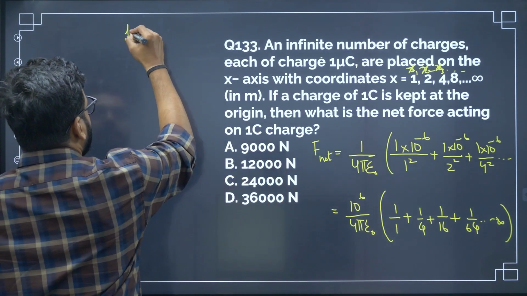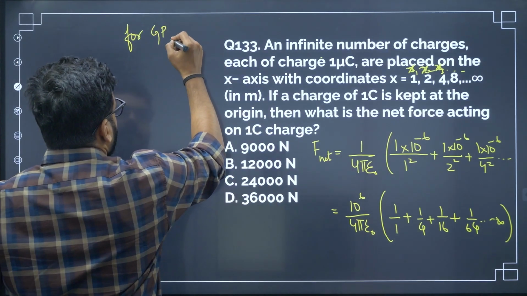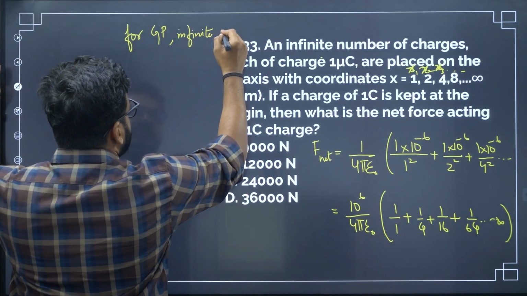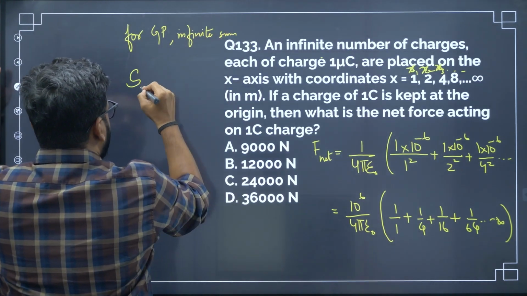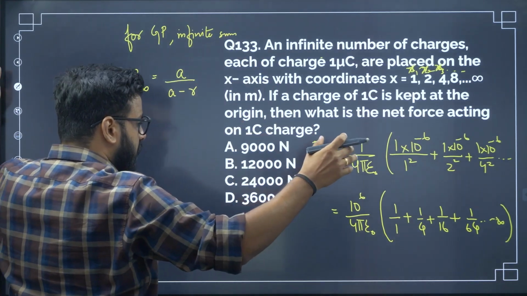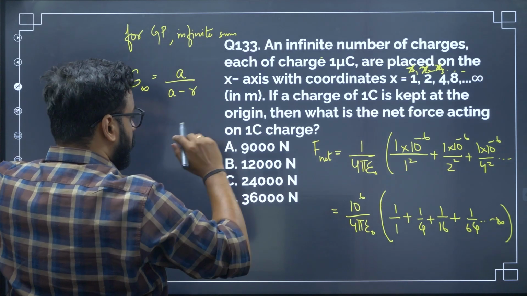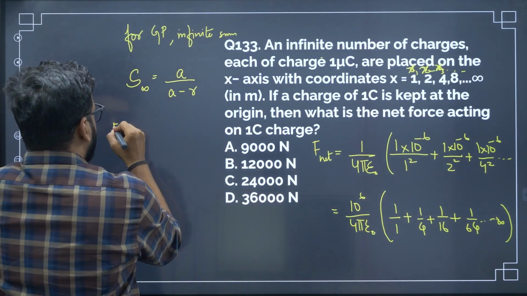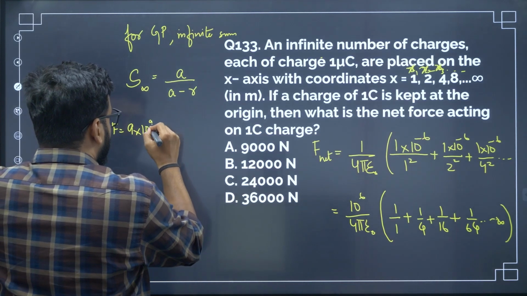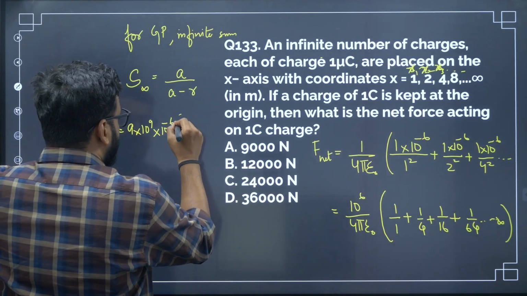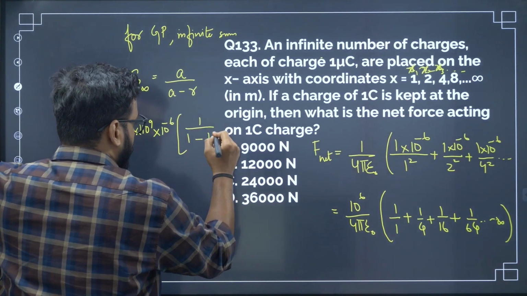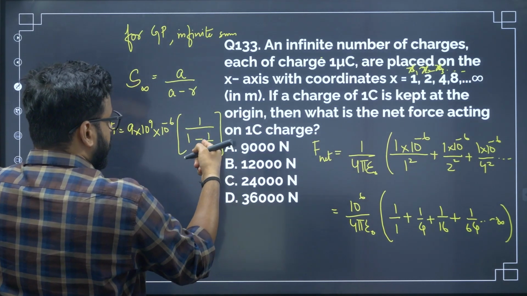For GP, infinite sum is given as S infinity equals a by a minus r. First term divided by first term minus the common ratio. Now when we apply it here, finally the force is given as 1 by 4 pi epsilon, as you all know, 9 into 10 to the power 9 into 10 to the power minus 6 into the sum 1 by 1 minus 1 by 4. 1 by 4 is the common ratio. So this is 3 by 4.